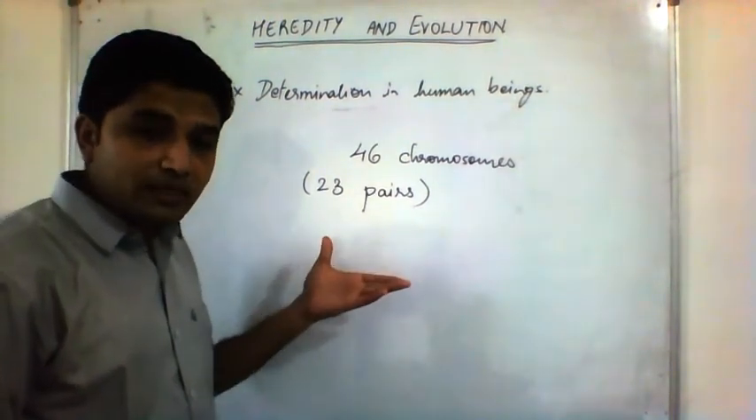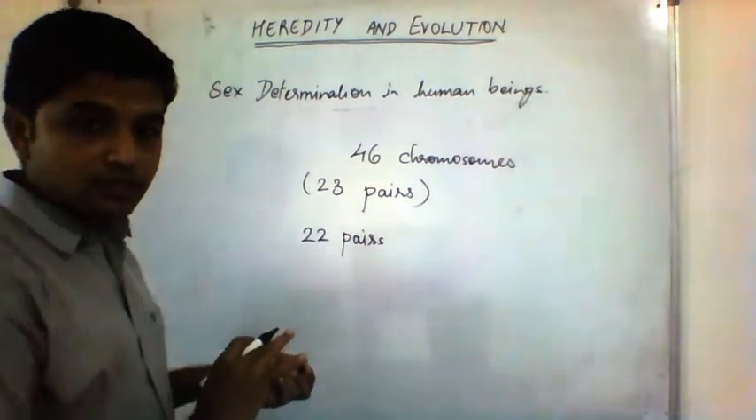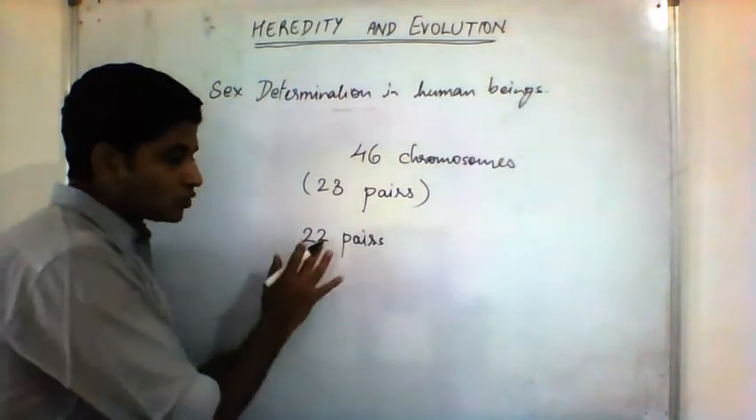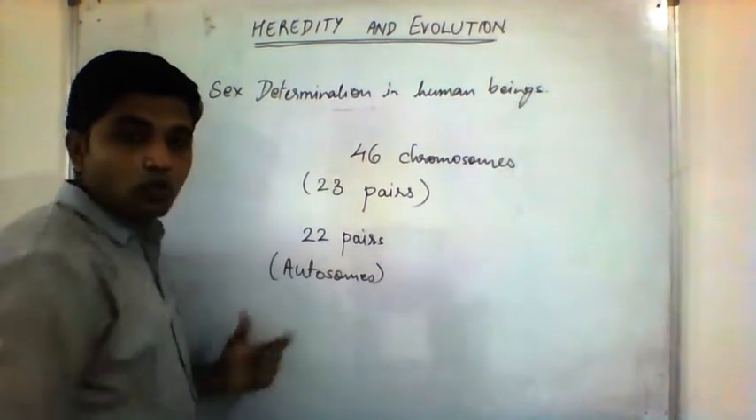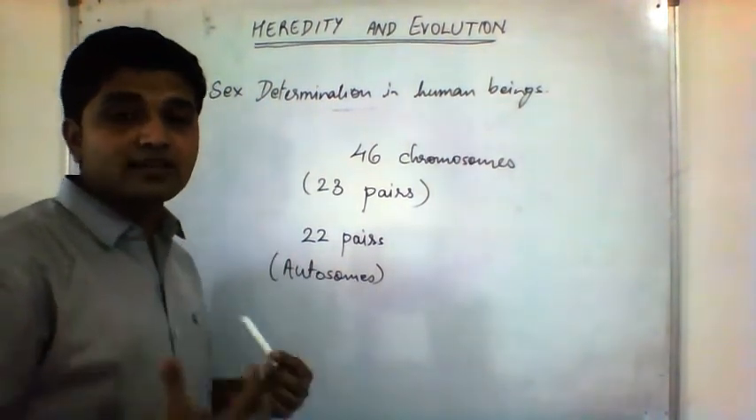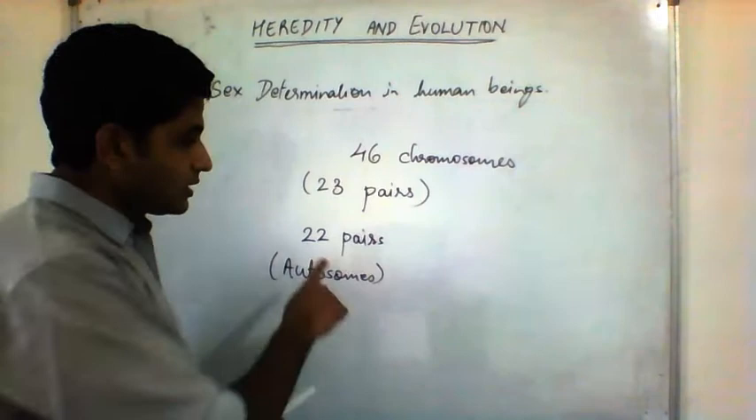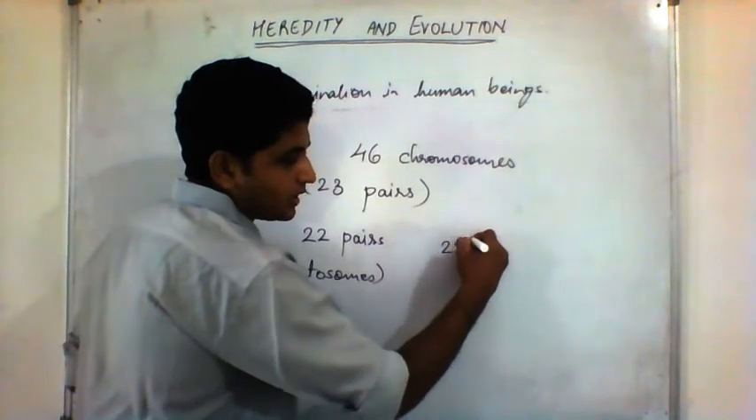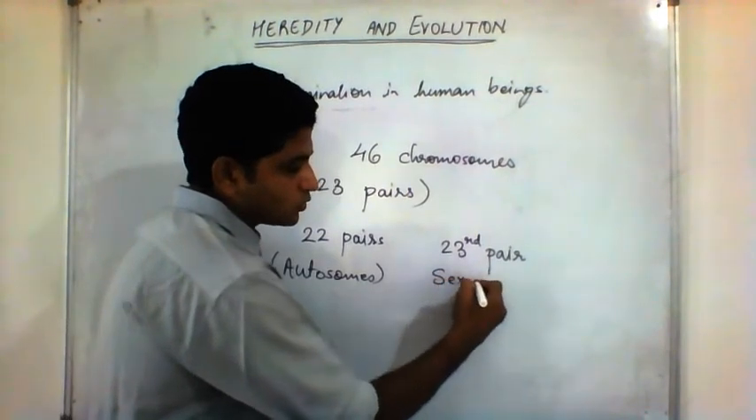Now out of these 23 pairs, 22 pairs are common in males and females. In males also there will be 22 pairs and they will have almost the same genes. In females also it will be the same. So these 22 pairs of chromosomes we call the autosomes. What are autosomes? Autosomes are chromosomes which do not carry genes for the sex of the organism. They are common for males as well as females, but then there is one more pair left. 22 pairs are there, and there are 23 pairs in all. So the 23rd pair, the last pair of chromosomes, is known as the sex chromosomes.